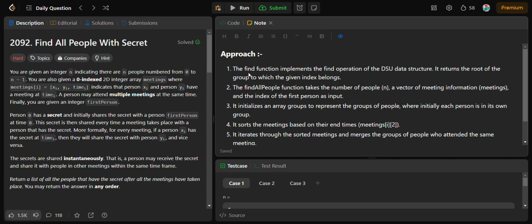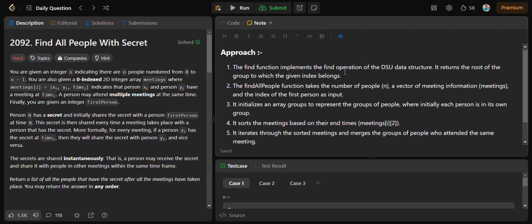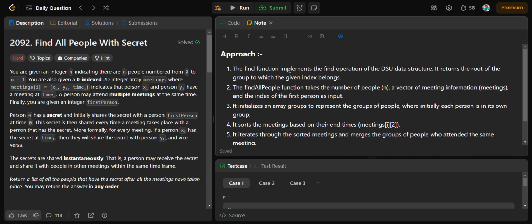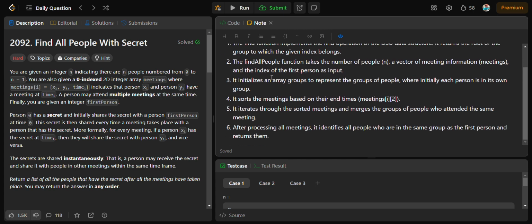First of all, the find function implements the find operation of the DSU data structure. It returns the root of the group to which the given index belongs. Then the findAllPeople function takes the number of people, a vector of meeting information, meetings, and the index of the first person as input. It initializes an array groups to represent the group of people, where initially each person is in its own group.